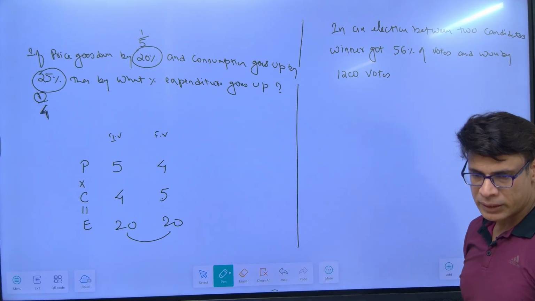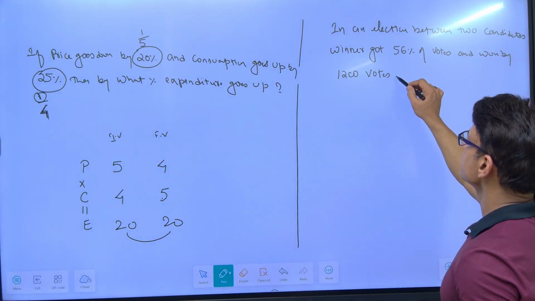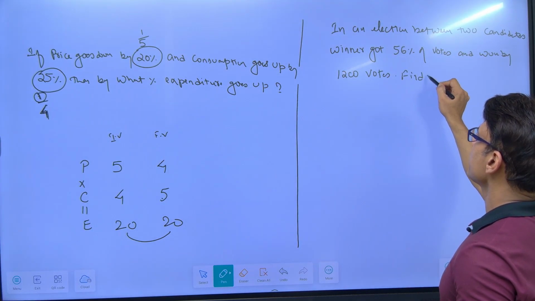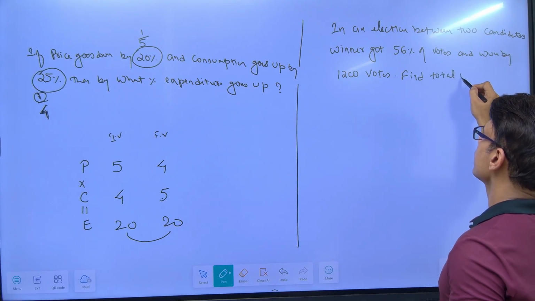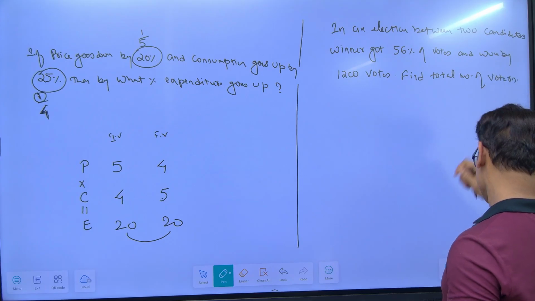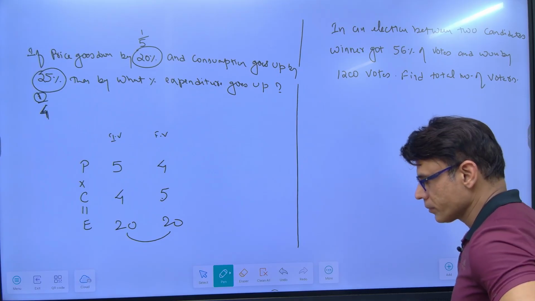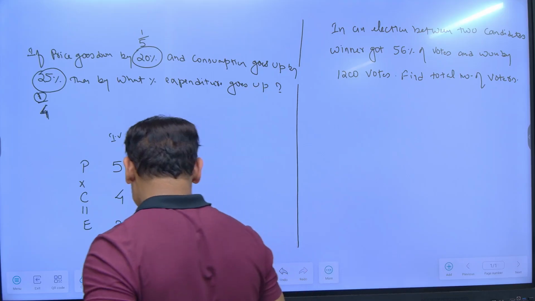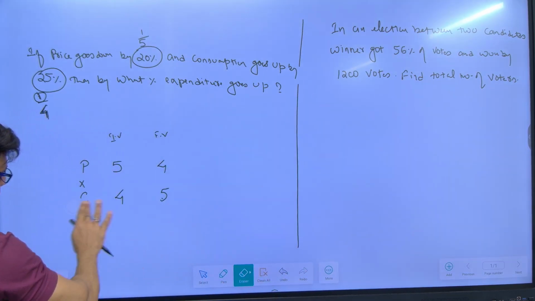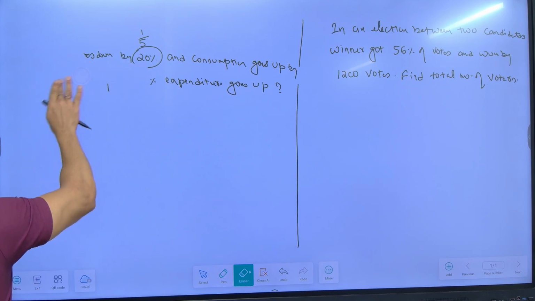Right? In an election between two candidates, find total number of voters. Find the total number of voters.